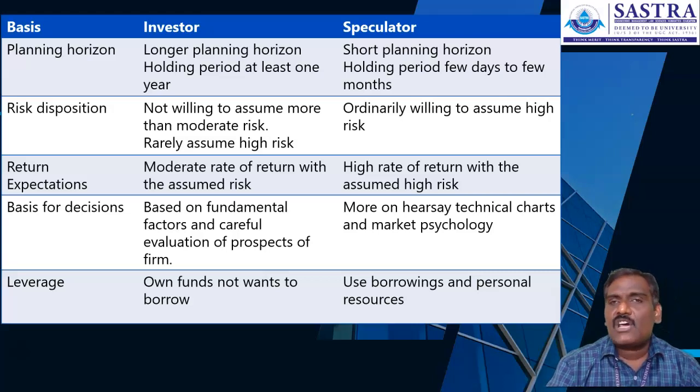And the leverage, normally where the fund is being sourced by the people. The investors are sourcing their own funds, they don't want to borrow from the market. But the speculator wants to borrow, and they can also use their own resources. Why do they borrow funds from the market? Because they want to borrow funds at a cheaper cost or lower interest rate. They will borrow from the market and invest into the market for getting a higher rate of return. The speculator takes more risk exposure compared to the investor.